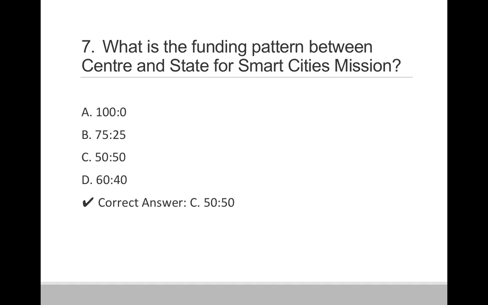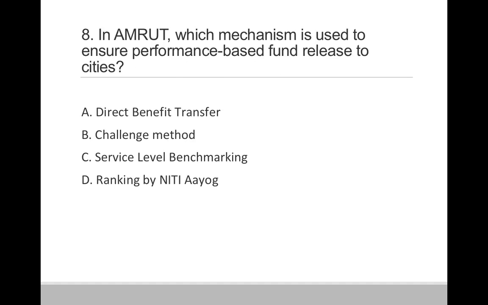So for the smart cities, whichever city is chosen, whenever development is going to happen, 50% funding will be provided by the central government and 50% funding will be provided by the state government.